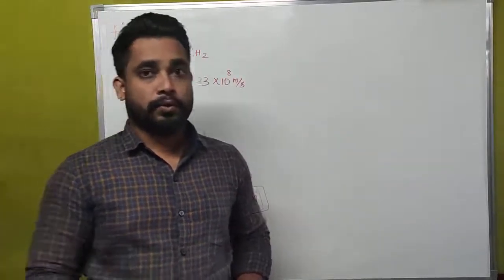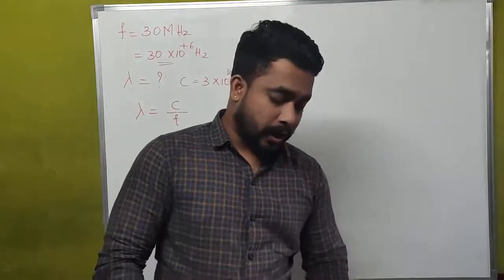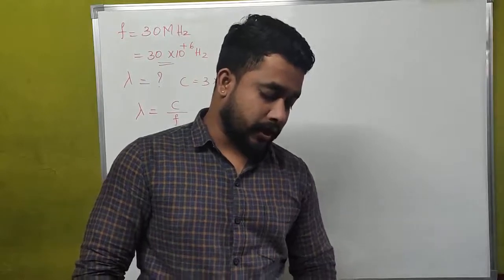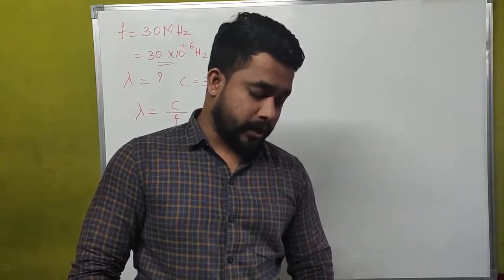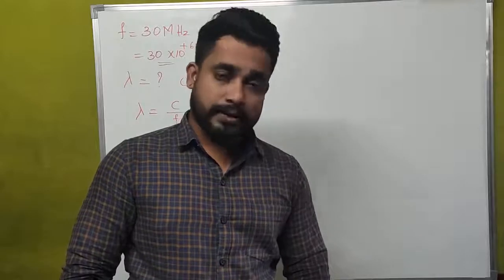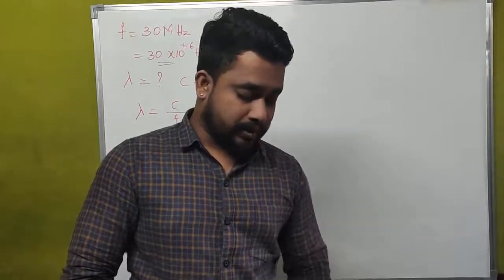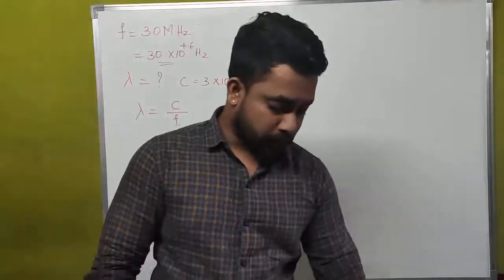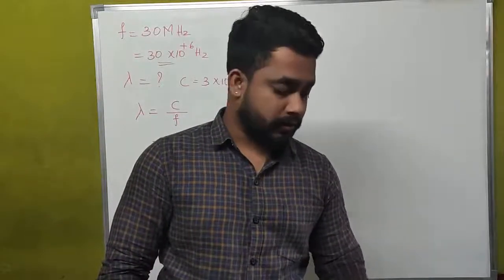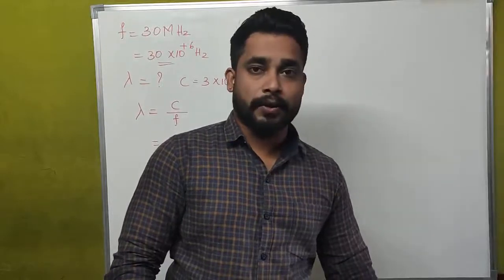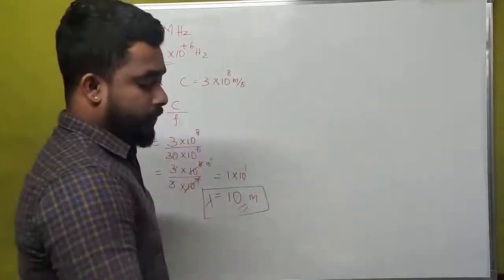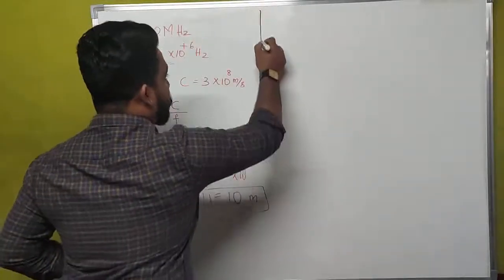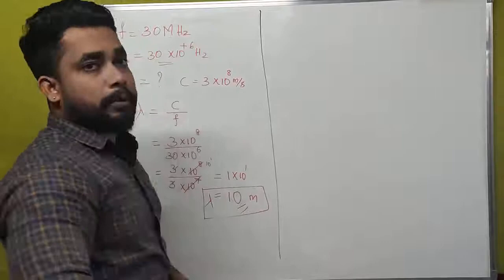This is the question. Once again I am going to explain it. A radio can tune in to any station in the 7.5 megahertz to 12 megahertz band. What is the corresponding wavelength of the band? Here what we have to calculate is the wavelength. What is the wavelength of a wave that lies between 7.5 megahertz and 12 megahertz?